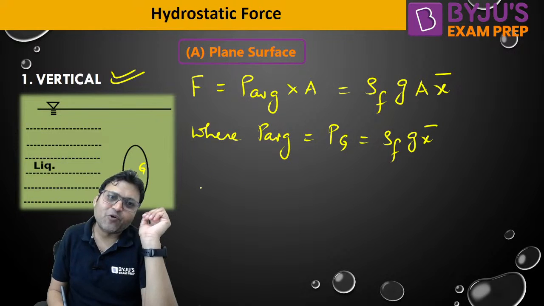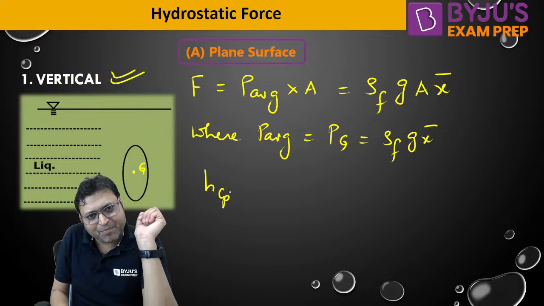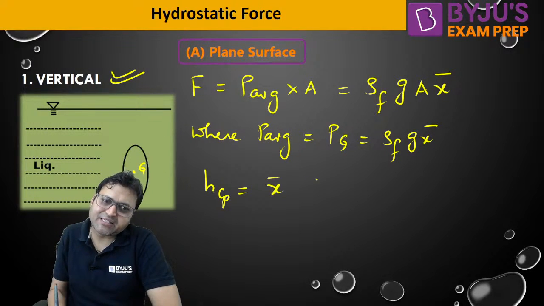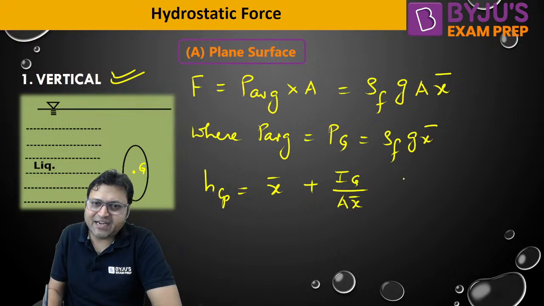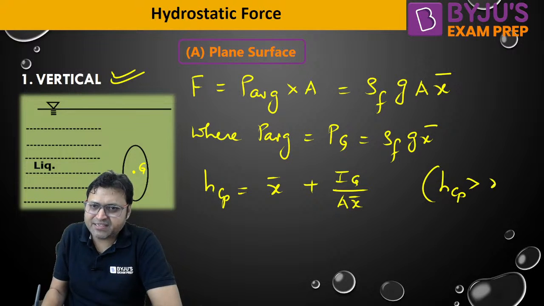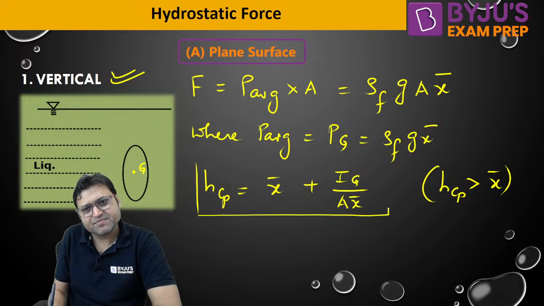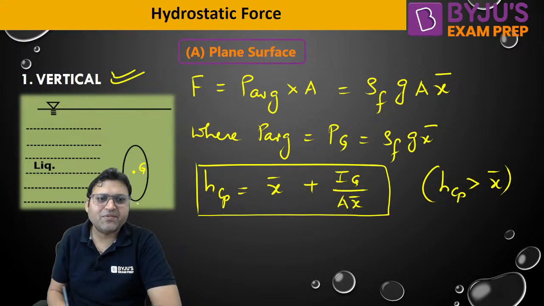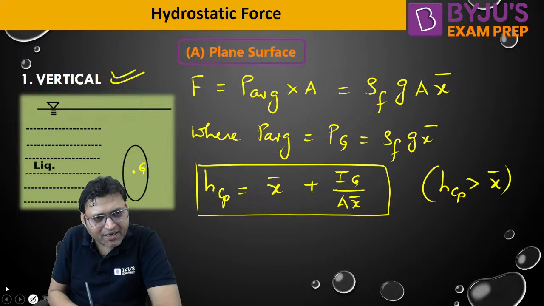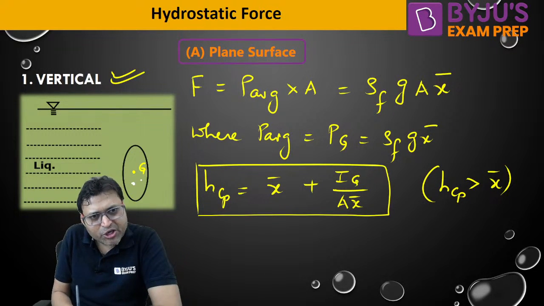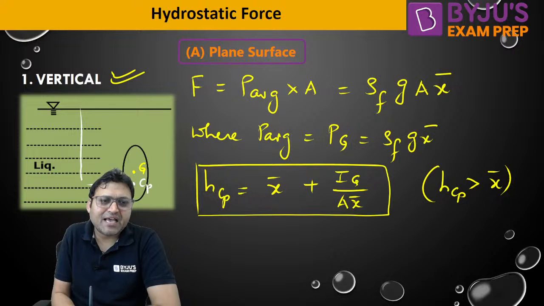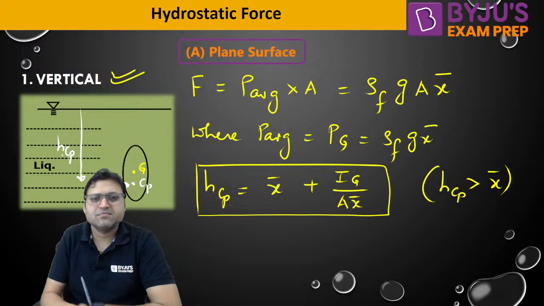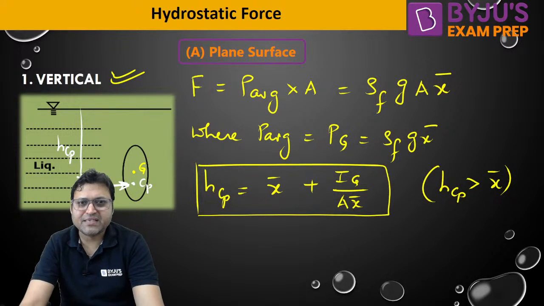And HCP, the point of application, is given by X bar plus IG by A X bar. HCP is greater than X bar, isn't it? This is CP. The force must be shown here, and this is HCP. I hope this is clear.